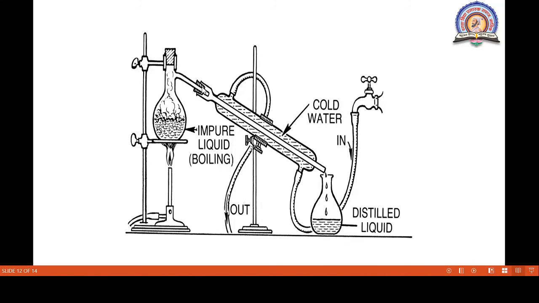The vapors are immediately condensed here, converted into liquid, and collected in this flask. So this is the distilled liquid. This is cold water, entering from this tube, and this is the impure liquid. This is the simple distillation method. By this method we purify organic compounds.